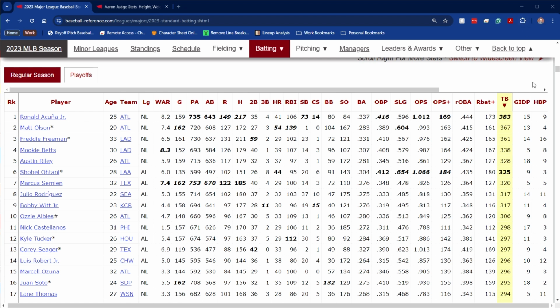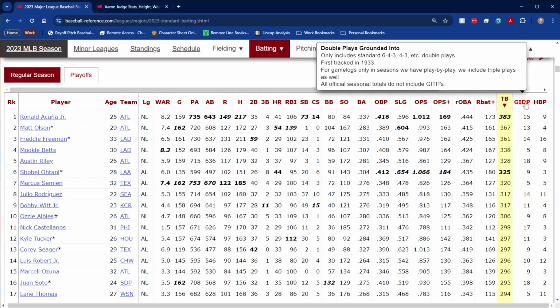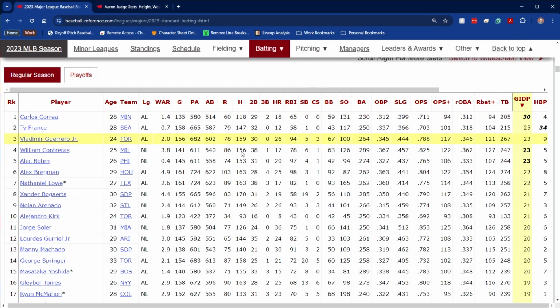The average player grounds into 9 or 10 a year. If you're really bad, you're grounding into 20 or more. And usually it's slow runners because they can't make it to first base by the time that play is completed. So generally speaking, it's slower base runners that ground into double plays. It could be somebody that grounds out a lot, hits a lot of ground balls, because then their chances are just higher. But it also tends to be slower runners because they can't get to first base by the time that play is made.